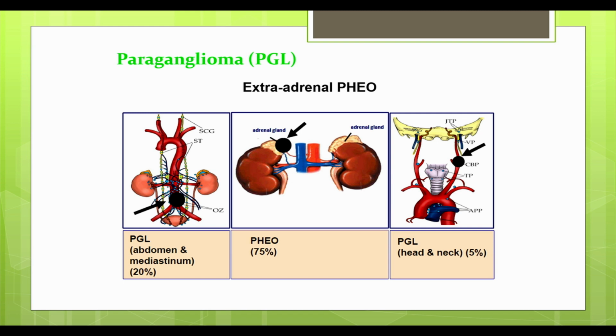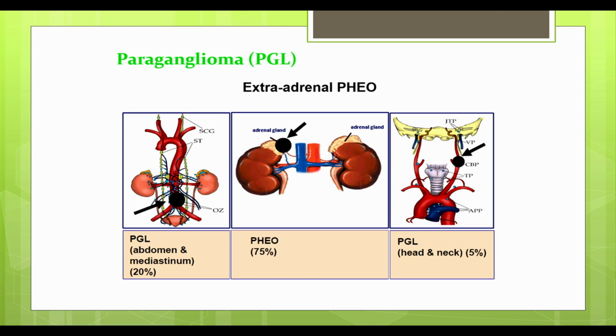What about paragangliomas? Paragangliomas and pheochromocytomas are terms which we use interchangeably in clinical practice. While the pathology is the same, there are certainly some distinct features that distinguish these tumors. Paragangliomas are extra-adrenal tumors. The sympathetic nervous system is also composed of chromaffin cells, and whenever there is a tumor arising from the sympathetic ganglia, that is what is termed a paraganglioma.